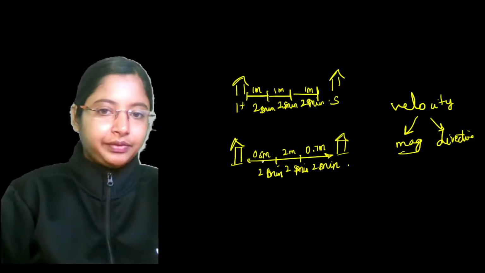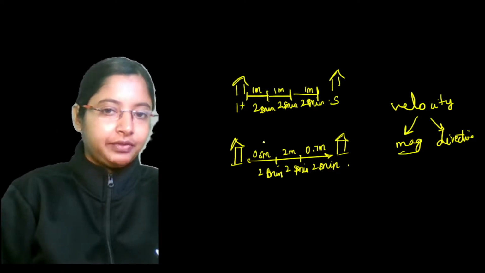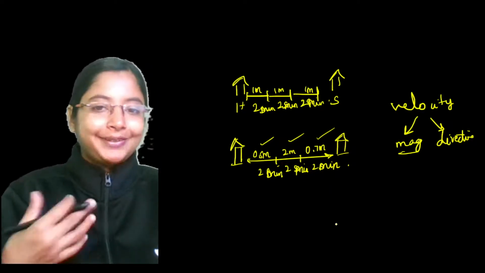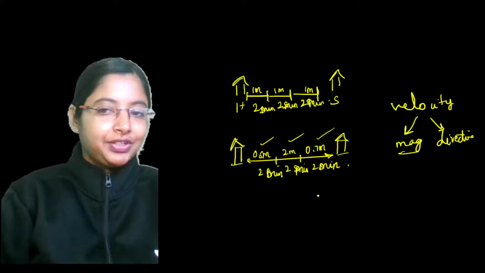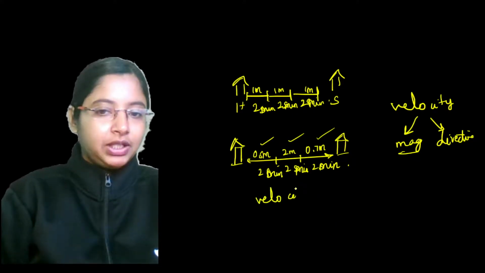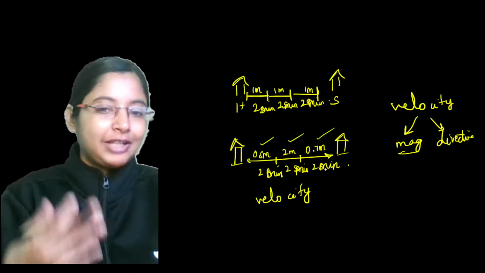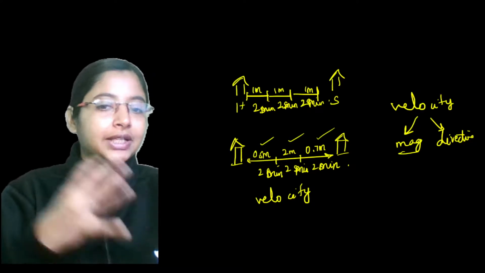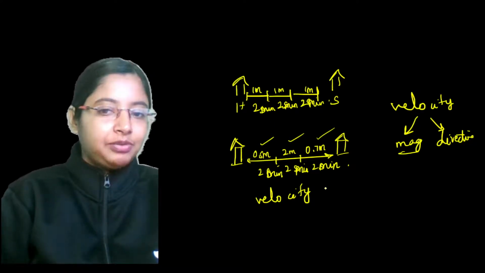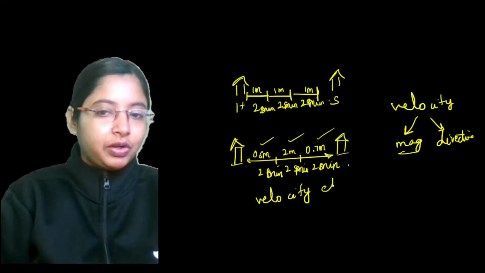Okay, in this case, for every interval that we are taking, the speed is changing, the velocity is changing. 0.5 meters by 2 minutes, this is a different velocity. 2 meters by 2 minutes, this is a different velocity. 0.7 meters by 2 minutes, this is a different velocity. The velocity in all these cases changes. So an object is said to have a variable velocity if the velocity for a particular time changes. For a given interval of time, velocity changes.